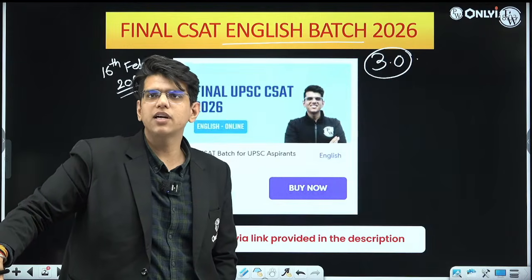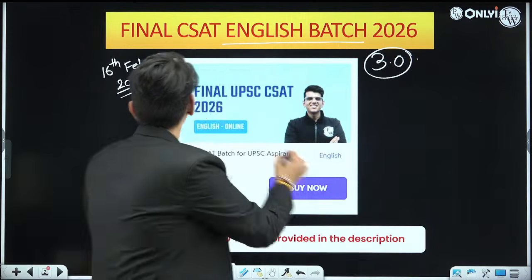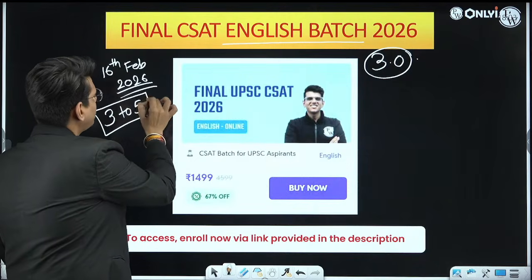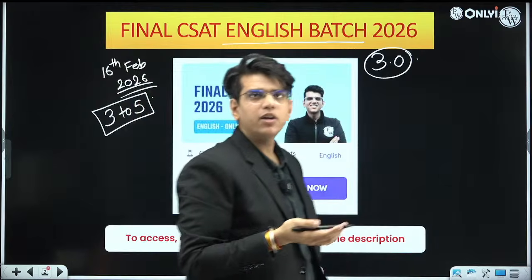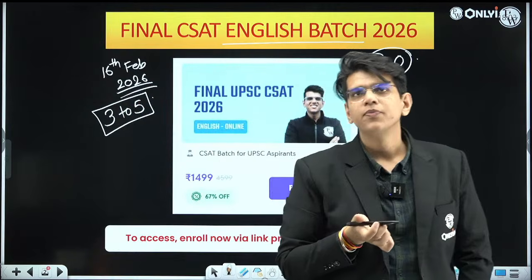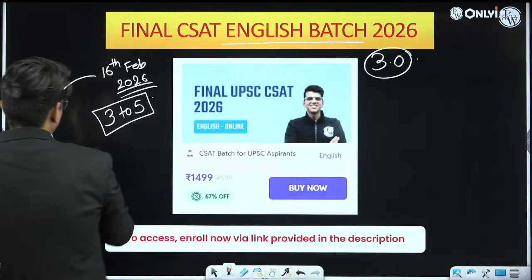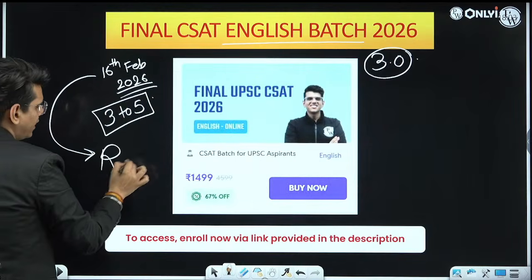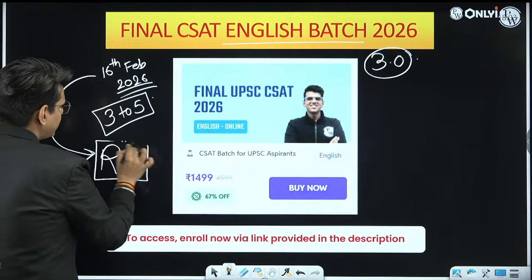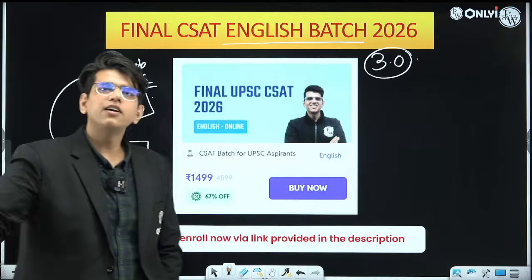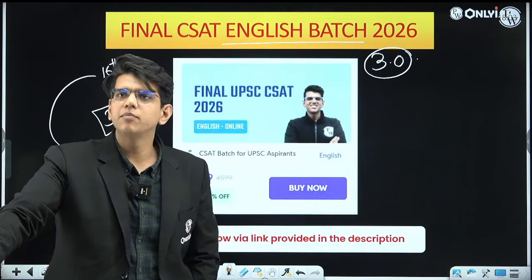Most probably जो start होगा, it will be from 3 to 5:30 depending on कि कितना time लगता है for completing the topics. Okay, so we will start on 16th. We will start with reading comprehension, the section which ultimately saves the students who find it very difficult to solve questions from reasoning and mathematics.